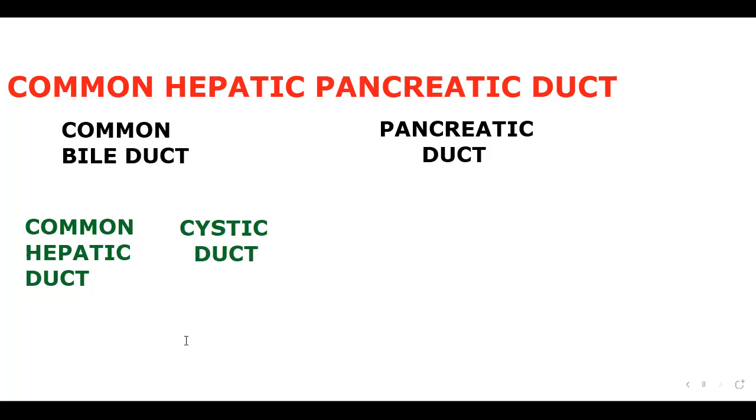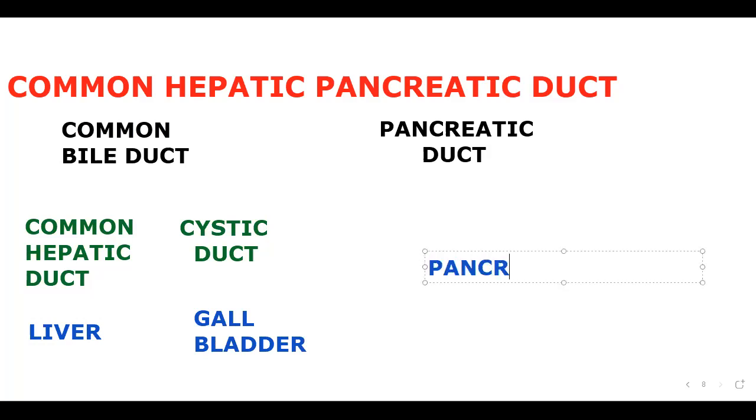If I ask you, the cystic duct is coming from? Very good, the cystic duct is coming from the gallbladder. The common hepatic duct is coming from? Yeah, the right and left lobes of the liver, we can say simply. And this pancreatic duct is coming from?